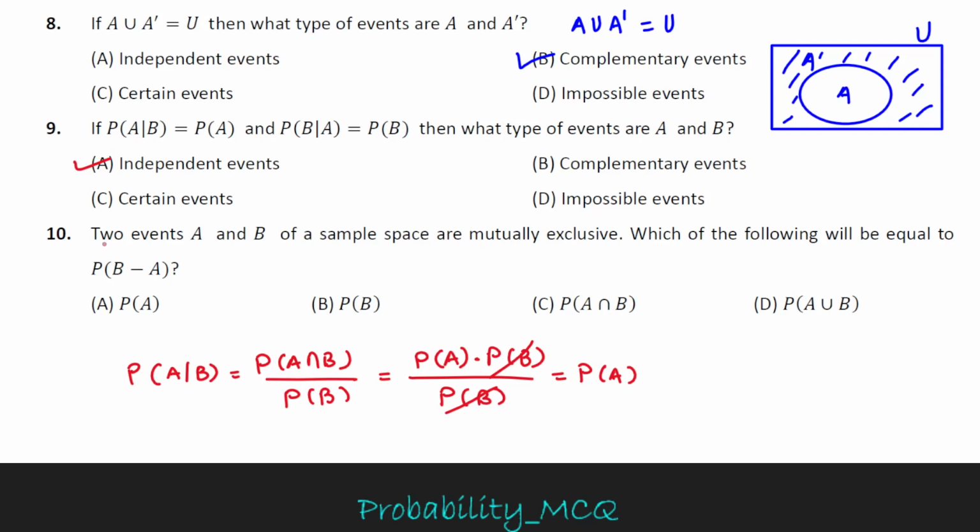MCQ 10 is given: two events A and B of a sample space are mutually exclusive. If two events are mutually exclusive, then P of A intersection B equals the empty set, and it equals 0 because the probability of phi equals 0. Which of the following will be equal to P of B minus A? The formula of P of B minus A equals P of B minus P of A intersection B. P of A intersection B equals 0, hence the answer is P of B. So option B is correct.